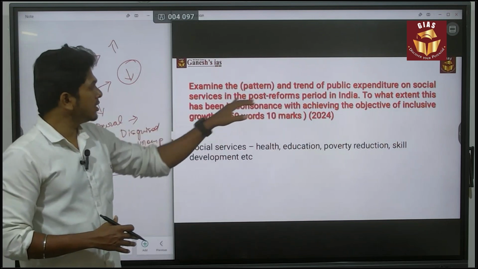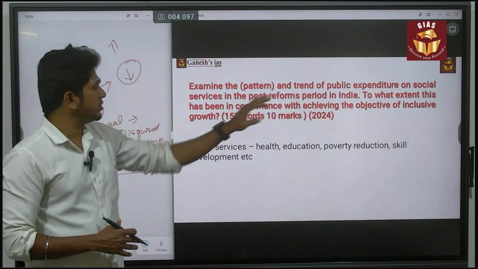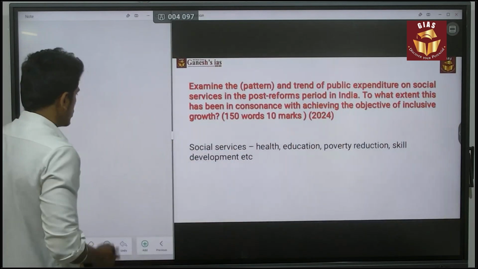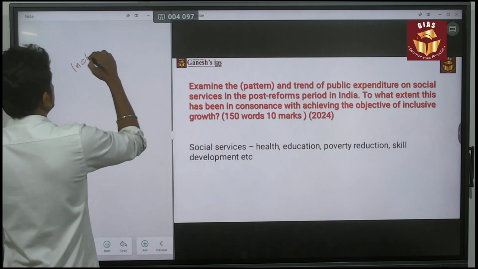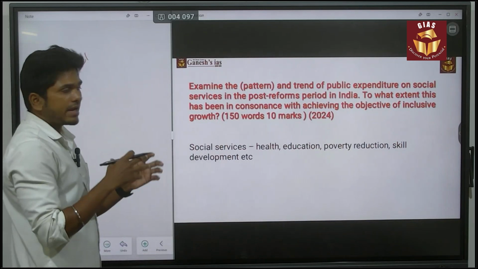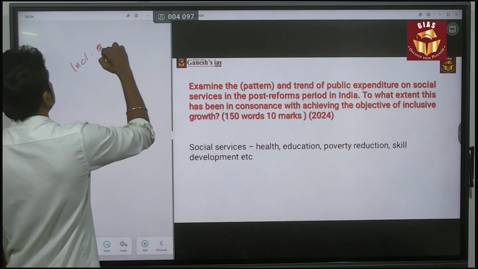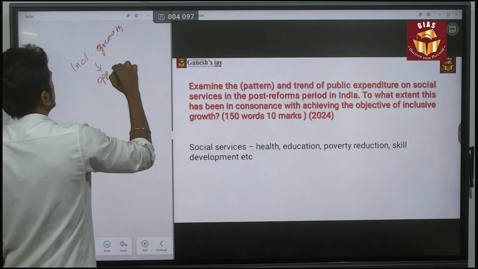Next, to what extent has it been in consonance with achieving the objective of inclusive growth? That is the next question. So you have to give a one-line intro for inclusive growth before starting the answer. So what is inclusive growth? It means opportunities for all.